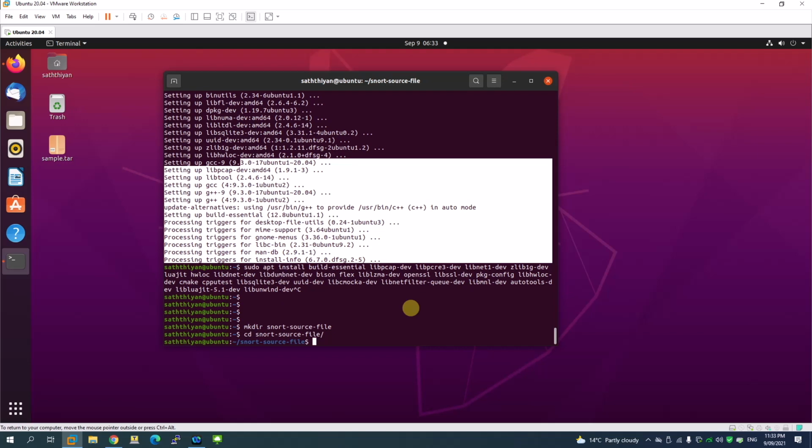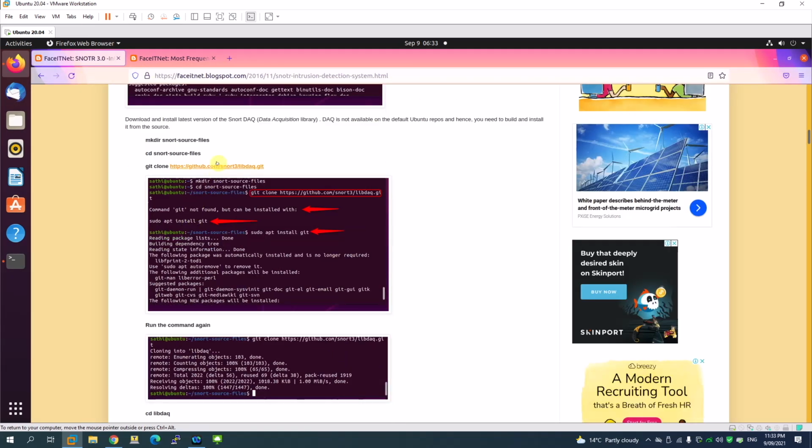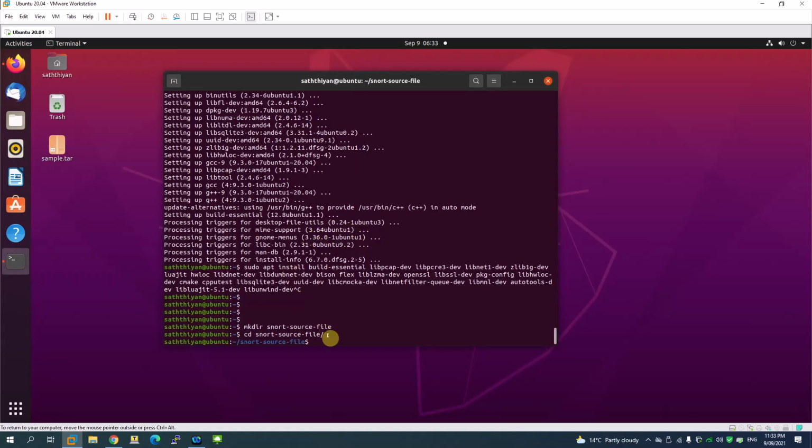Now I have to download the Snort source file. The Snort source file is available in GitHub. So you can see it's available in the GitHub command here. What you can do is download the file from GitHub using the command git clone. This command will help you to download the file.